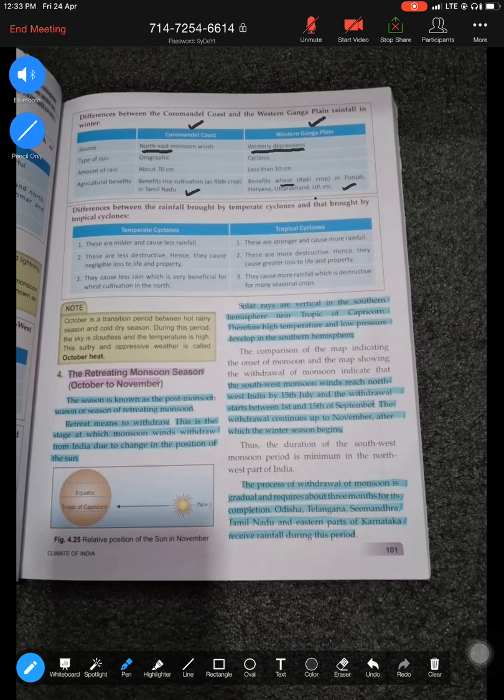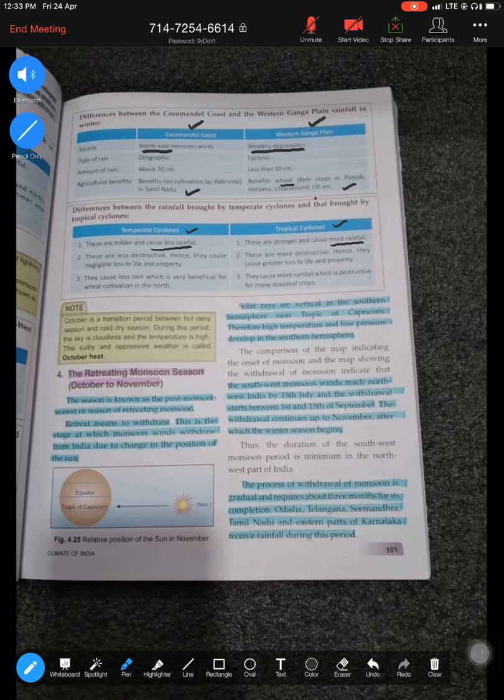And not so important, but just for your understanding what is temperate, tropical, just know that one is more powerful, more rainfall, one causes less rainfall. So that's your third season, that is the season of advancing monsoon or the southwest monsoon, which has two branches. One is the Arabian Sea and one is your Bay of Bengal branch.